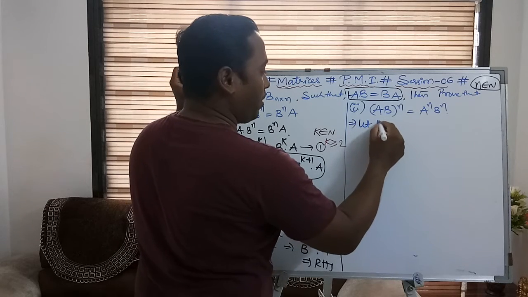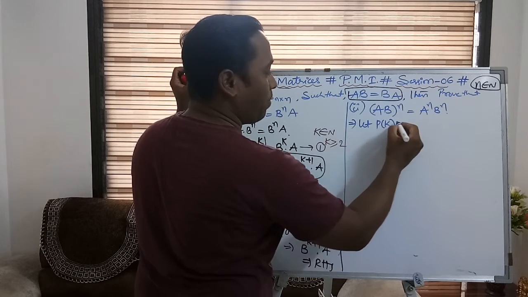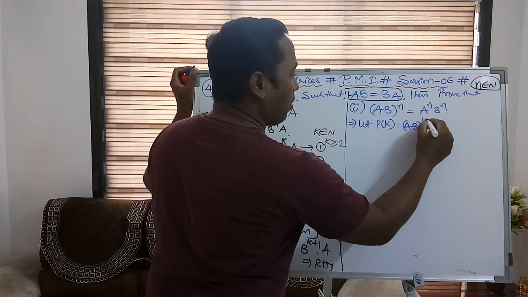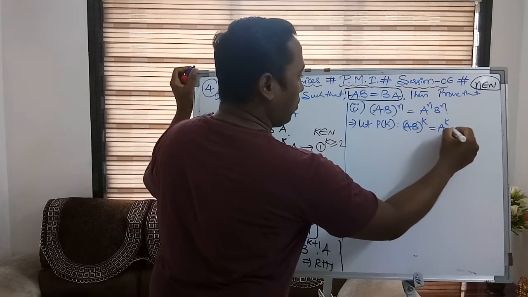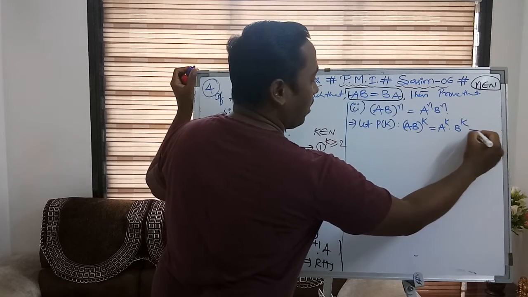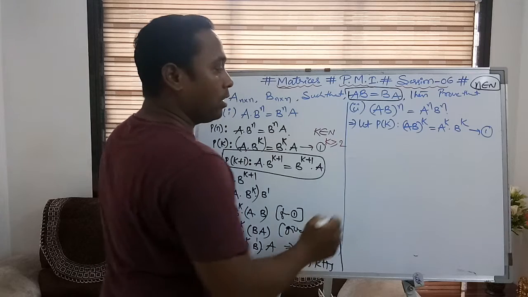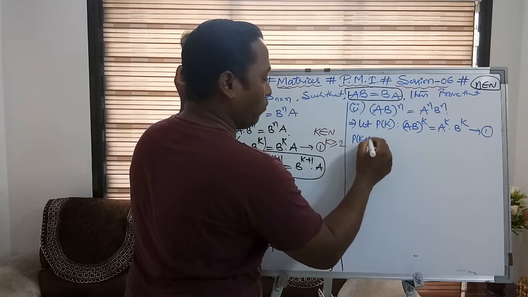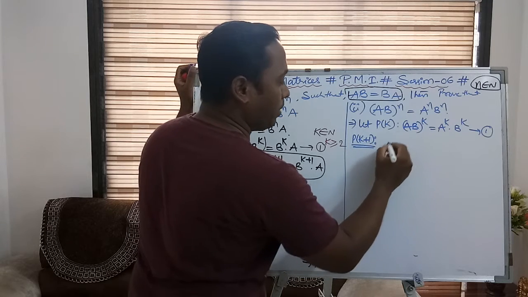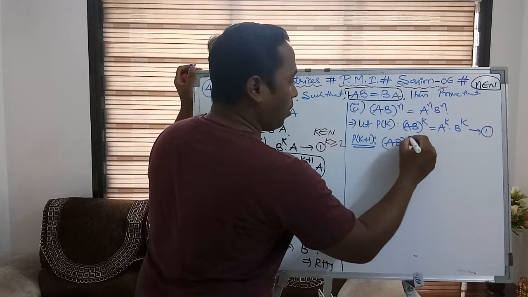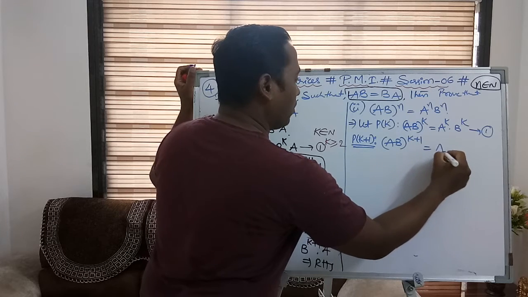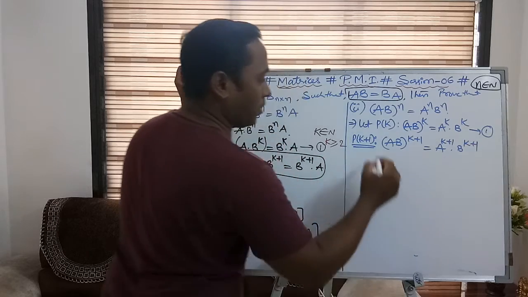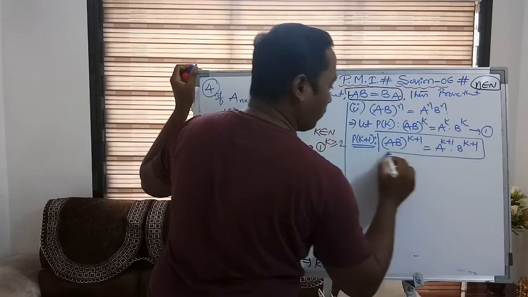So let P of k be, how will the P of k statement be, AB whole to the power of k is equal to A to the power of k into B to the power of k, as result number 1. Now here what do I have to prove? Now the P of k plus 1 statement would be AB whole to the power of k plus 1 is equal to A to the power of k plus 1 into B to the power of k plus 1. This I have to prove.